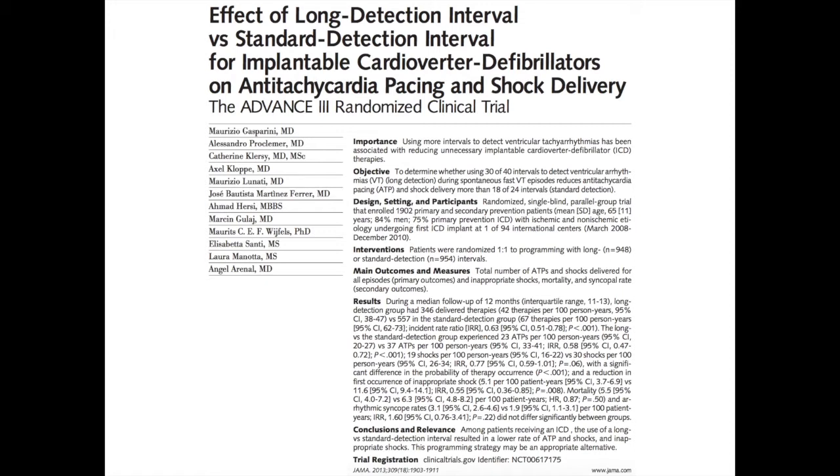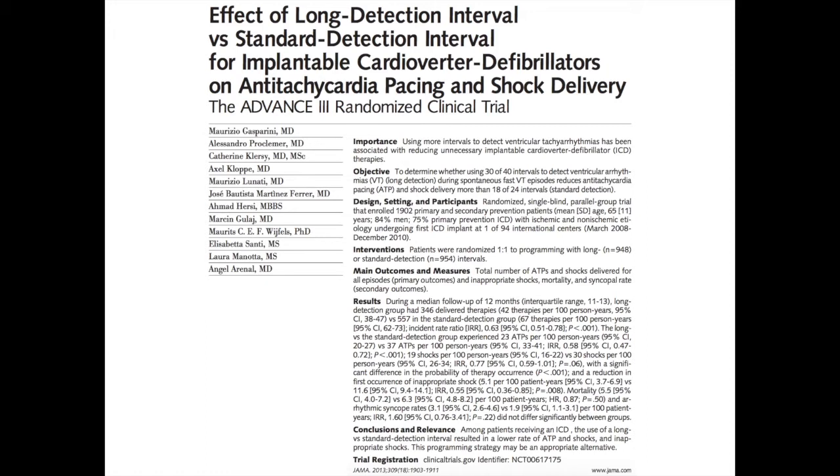Now, it has actually been reported in a number of studies that ICD therapies, that is, delivery of shock and antitachycardia pacing, whether it was appropriate or not, are associated with increased risk of death and worsening heart failure. So, interventions that spare such therapies are definitely something worth looking into.